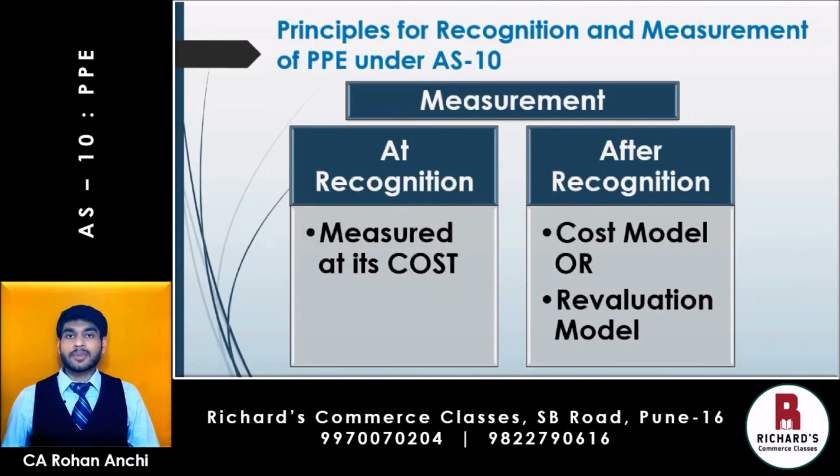Now we come to measurement. At what value should the PPE enter into the balance sheet? At recognition, that is at the first time when you are bringing it into the books of accounts, it should always be measured at cost. Property, plant and equipment at initial recognition should always be measured at cost. Then what about after recognition? Subsequently, what happens? After recognition, it may be measured as per the cost model or as per the revaluation model.